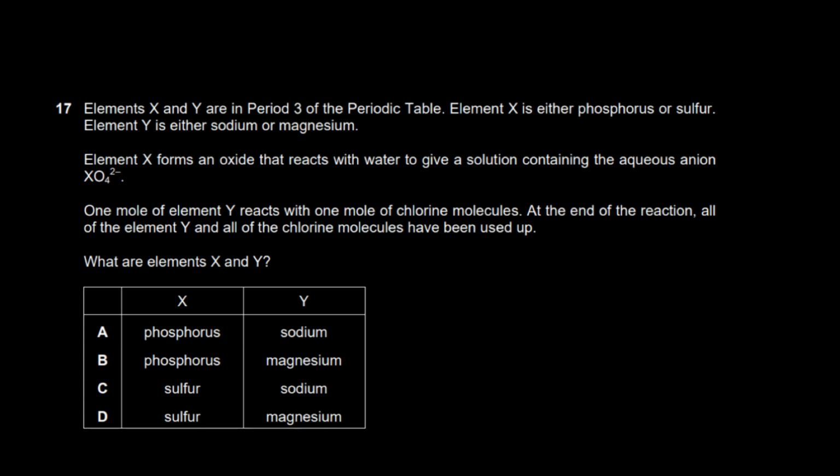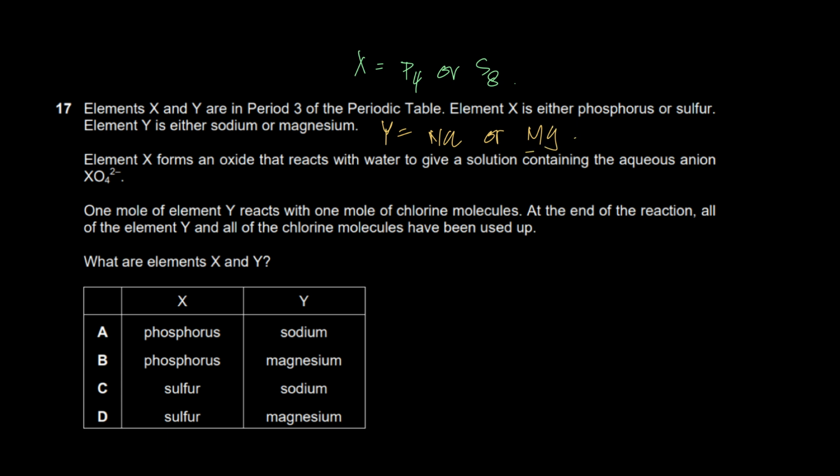Element X and Y are in period 3 of the periodic table. Element X is either phosphorus or sulfur. Okay, it's either phosphorus or sulfur. I know phosphorus and sulfur exist like P4 and S8. And he's saying element Y. So this is X. X is either this or that. And now he's saying that element Y is either sodium or magnesium. Okay. Now let's see what he's given me.